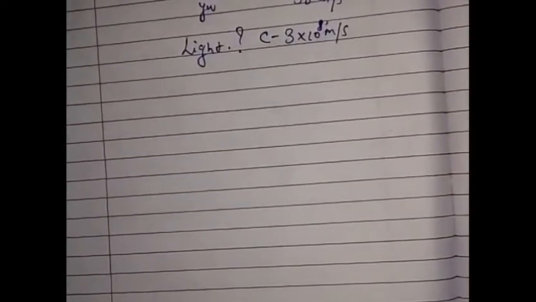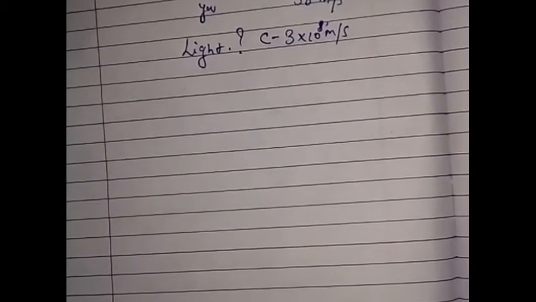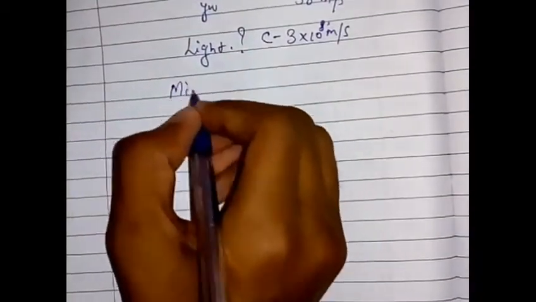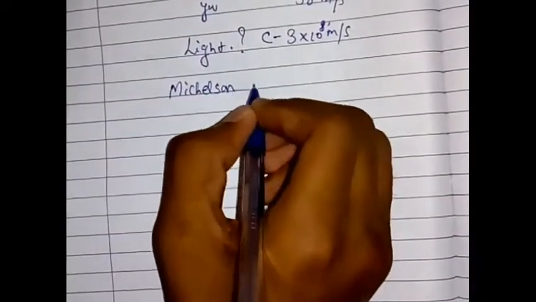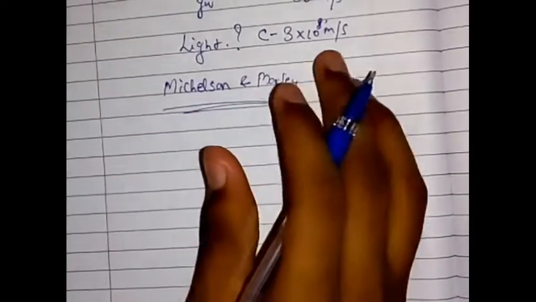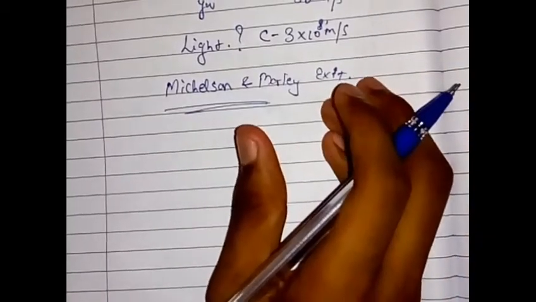There was an experiment conducted by two scientists, Michelson and Morley. It was known as the Michelson and Morley experiment. They were in search of an ether. What is an ether? If you take an example of any energy, for example sound, sound needs a medium to travel.